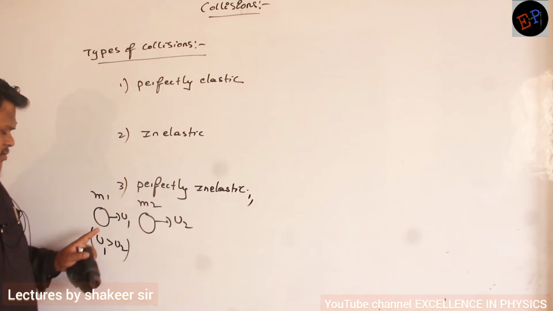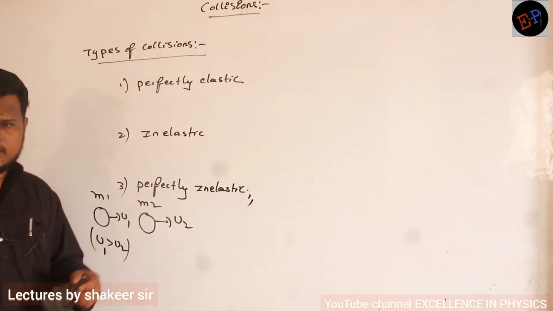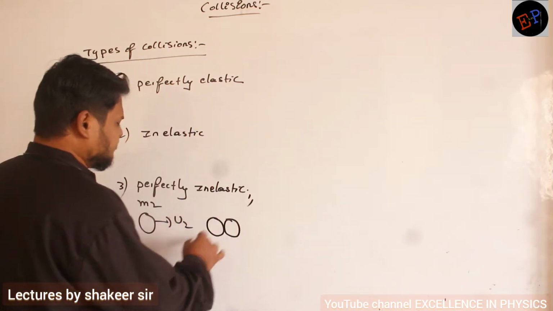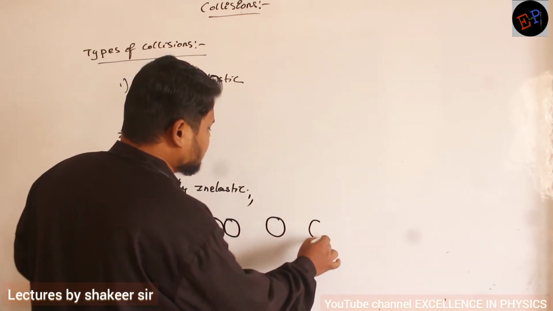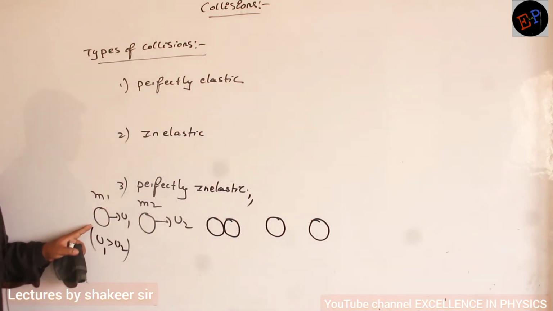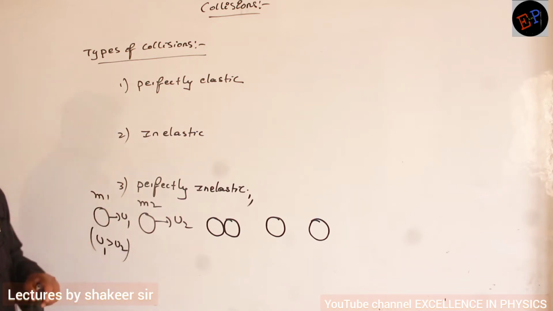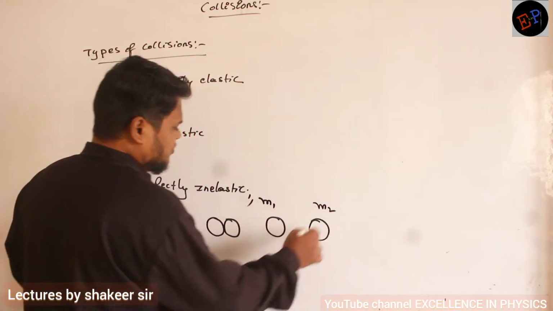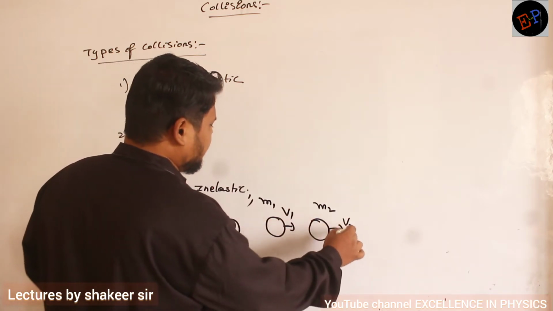Clear, no? So the first ball's velocity is greater than the velocity of the second ball, so definitely the first ball goes and collides with the second ball. Are you able to understand? So consider these two balls, they collide here. Then after collision, what will happen? After collision, their momentums will be redistributed. Here what is the momentum of the first ball? m1 into u1. Here the momentum is m2 into u2. Clear now? But after collision, the mass of the first ball will be m1, the mass of the second ball will be m2, but the velocity will be v1 and the velocity of this one will be v2.